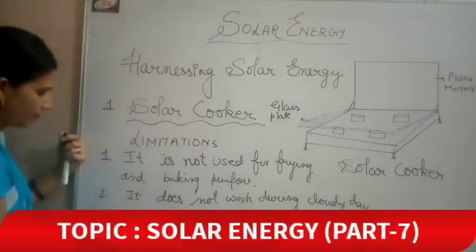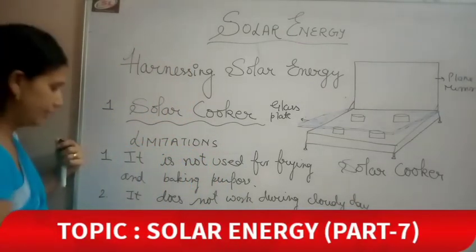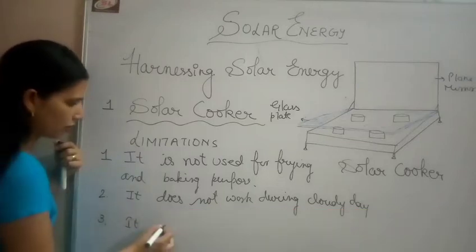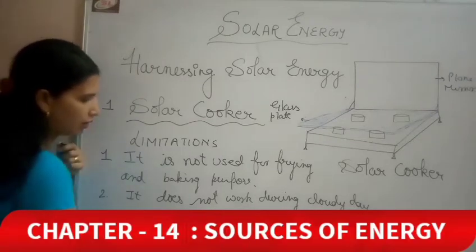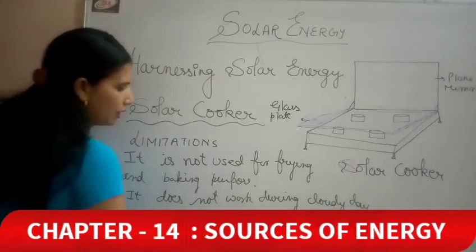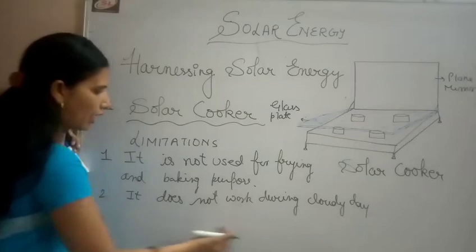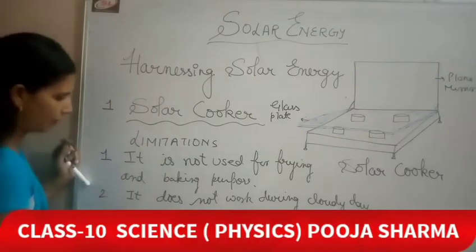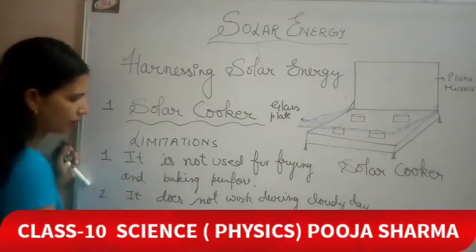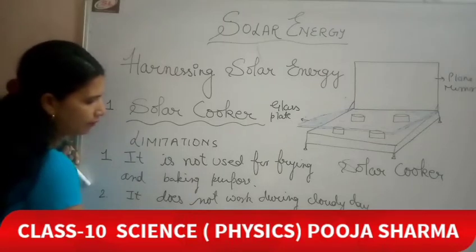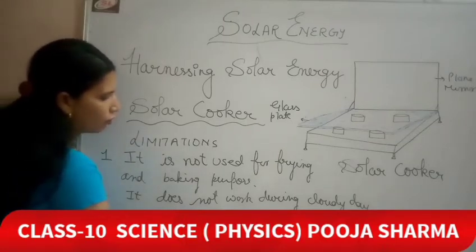Next one is, it is a time consuming process. We can also write it like this: it takes a long time to cook food in it.